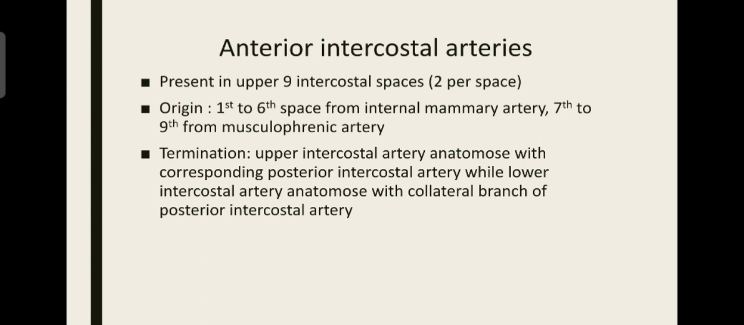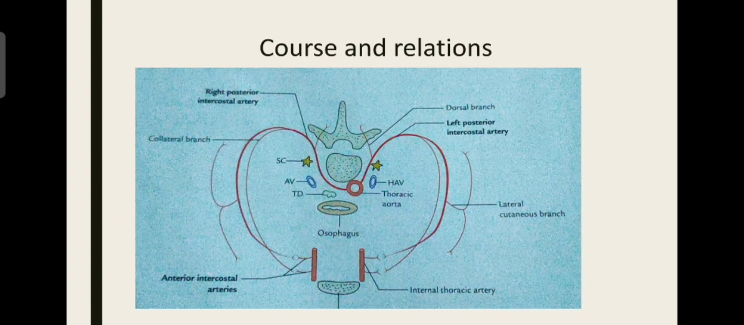Why is it? Because the 11th and 12th ribs are so short that they do not appear anteriorly. So for those two spaces it does not arise. So 11 minus 2 becomes 9. So from the upper 9 intercostal spaces, anterior intercostal arteries are present. They are present 2 for each space, as we saw in this picture.